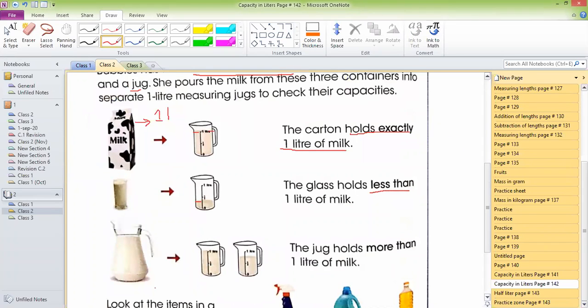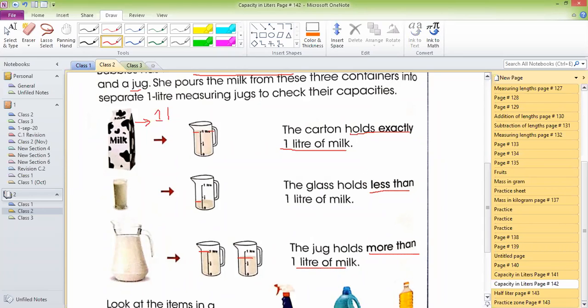And when I put this jug into the liter jug, the first jug is full. It is 1 liter. But there was extra milk in the jug. So I take one more jug and put that milk here, and it reaches up to here. So I can say that this jug holds more than 1 liter of milk.